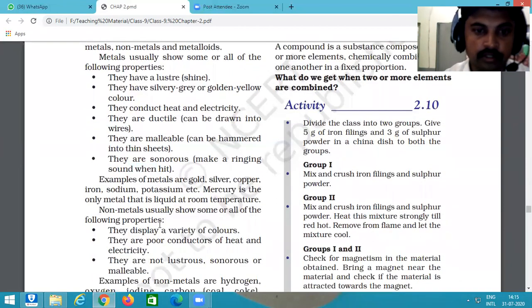Then we talk about some examples of metals. The examples of metals are gold, silver, copper, iron, sodium, potassium. And mercury is the only metal that is liquid at room temperature. Most of the metals are found in nature in the solid state, but mercury is found in the liquid state at room temperature. Okay.